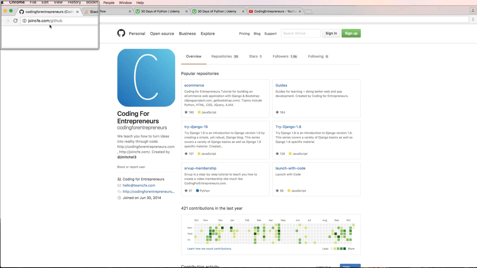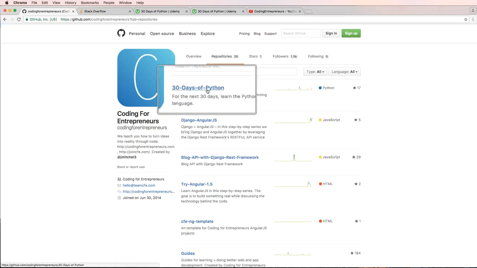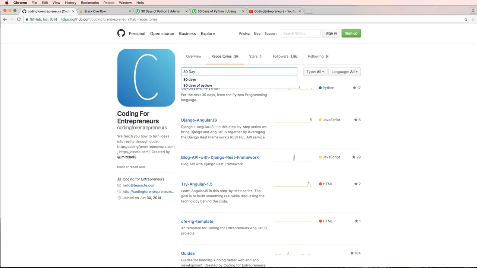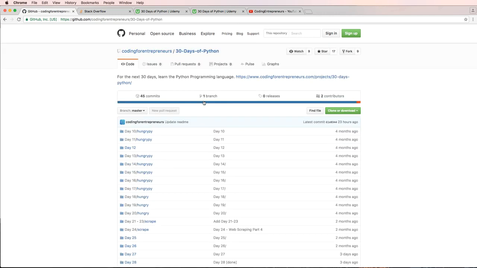So if you go to joincfe.com/GitHub, it actually shows you all of the code that we've ever done. Now, as it relates to this course in particular, we click on repositories and we look for 30 days of Python. You might have to search for it, but that will actually be this particular project's repository. That is where we store all the code for each day.